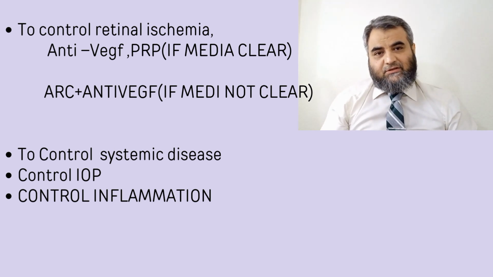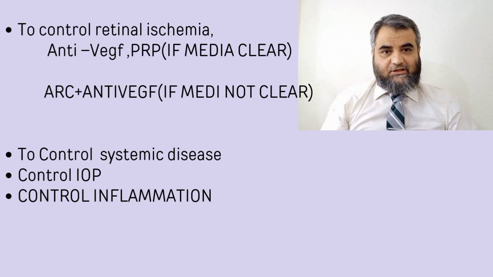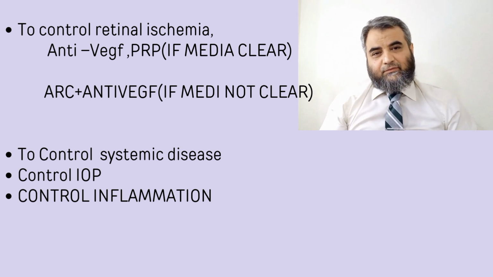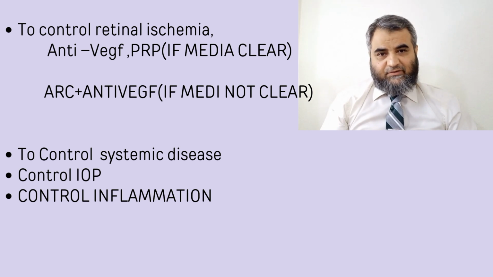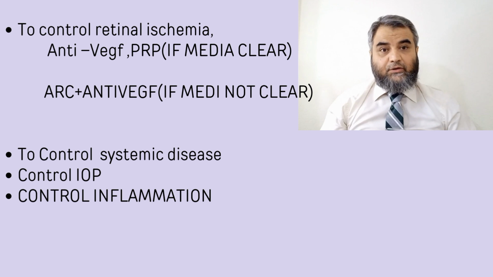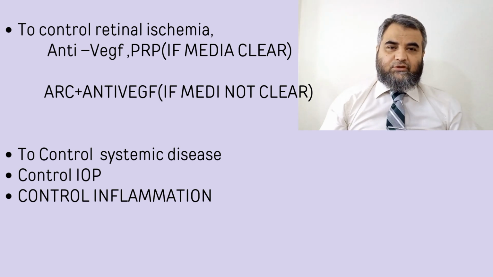How to control the ischemia? These patients need PRP. The reason is there is ischemia, and vascular endothelial growth factors are being released, which are causing the main problem. So it's better to do PRP of the retina as early as possible. Usually 1200 to 1500 laser burns are sufficient, but they should be done in 2 to 3 sessions. Although it is an emergency, 2 to 3 sessions are usually sufficient.